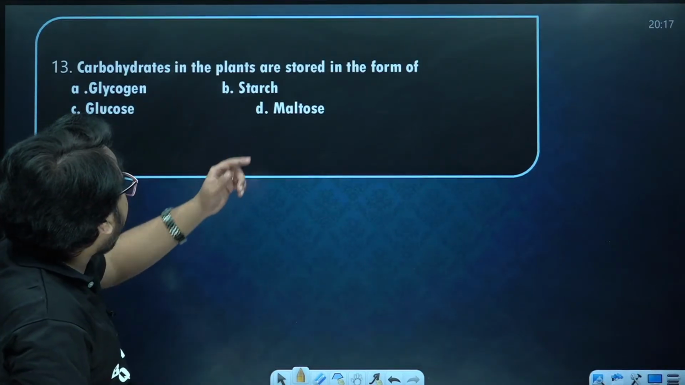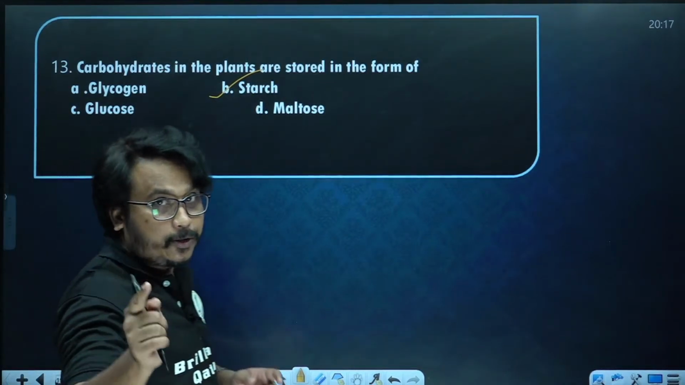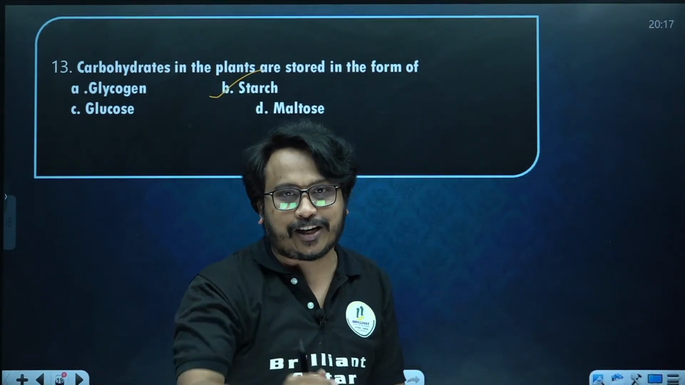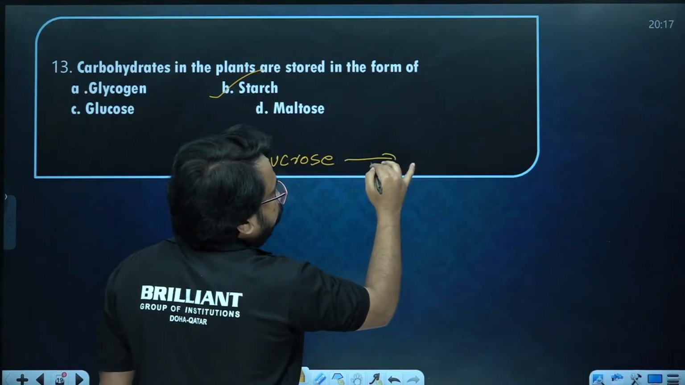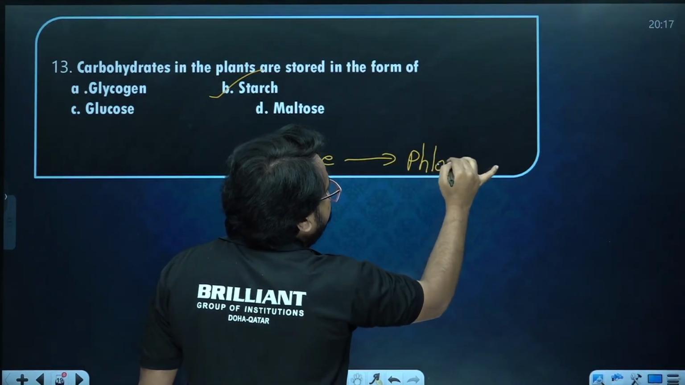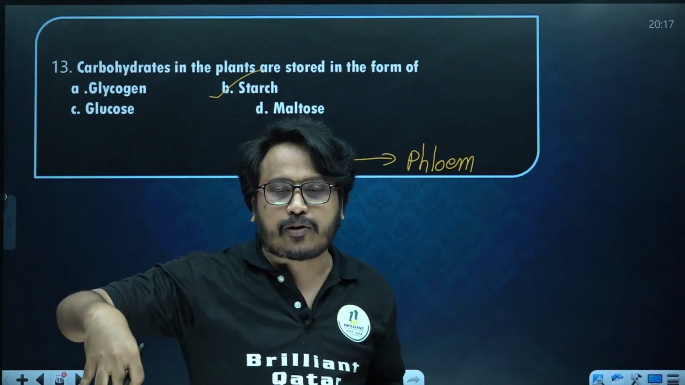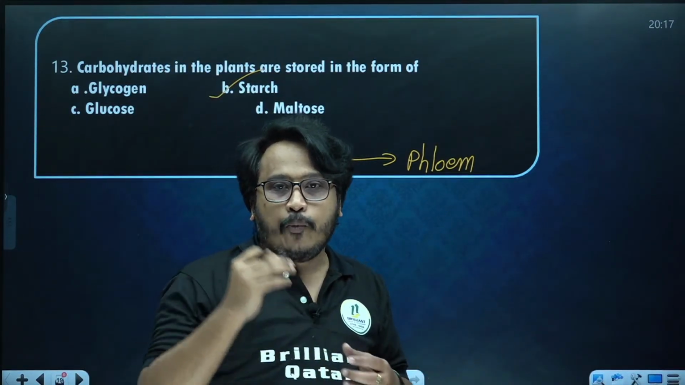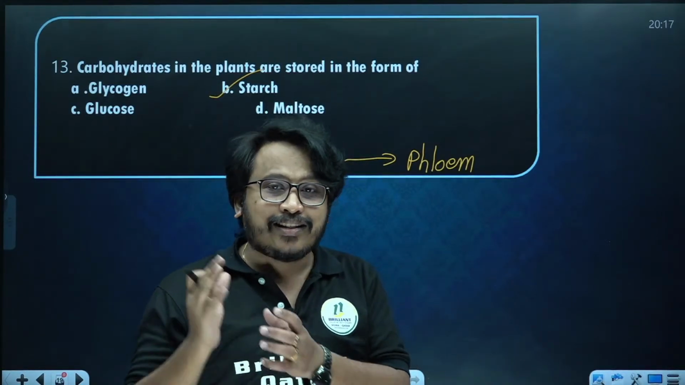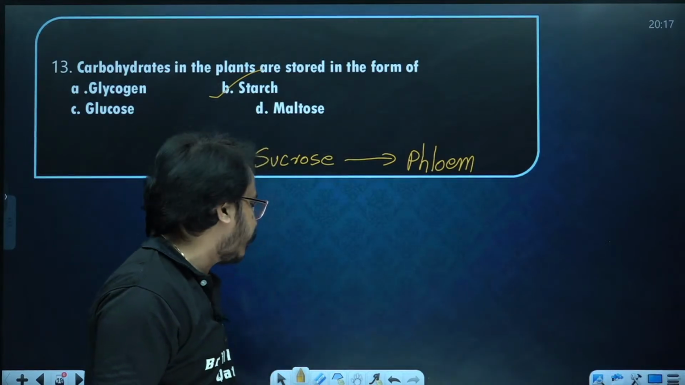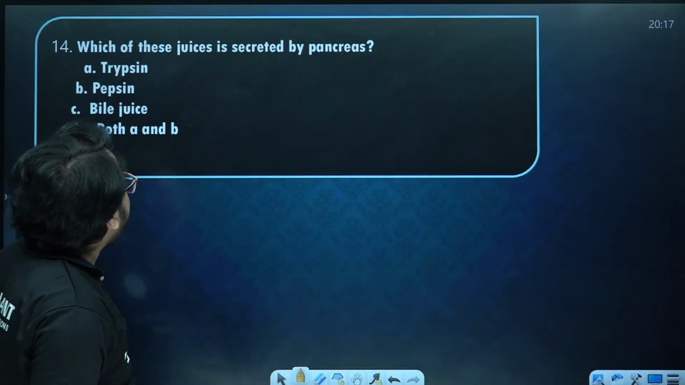Now next one, carbohydrate in the plants are stored in the form of, remember, it is stored as starch. And also remember what is the transport form of sugar in the plant. Transport form of sugar in the plant is sucrose, and it is transported by which conducting tissue? Phloem. Hope you remember the function of xylem and phloem. Xylem will be carrying water and minerals from the soil to all the upward parts of the plant, whereas the phloem will be carrying the food from the leaf to all the growing regions in the plant that is not able to perform photosynthesis.